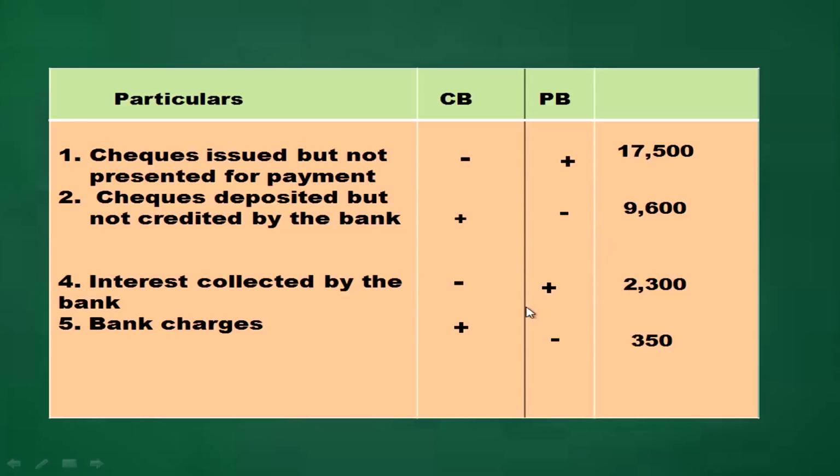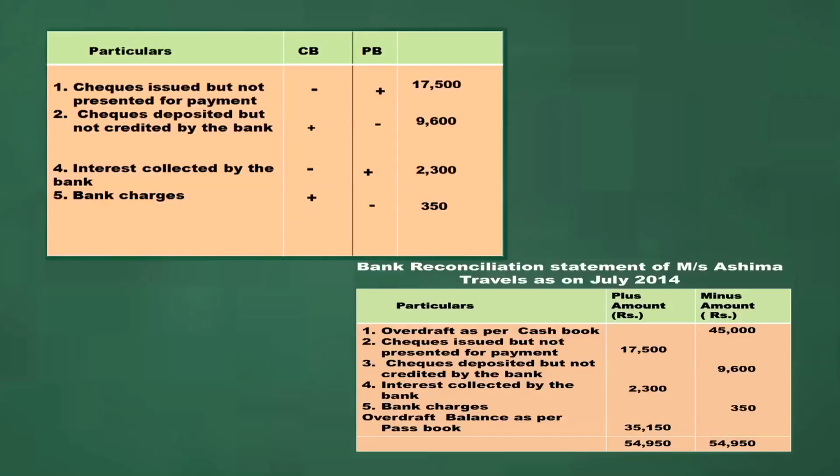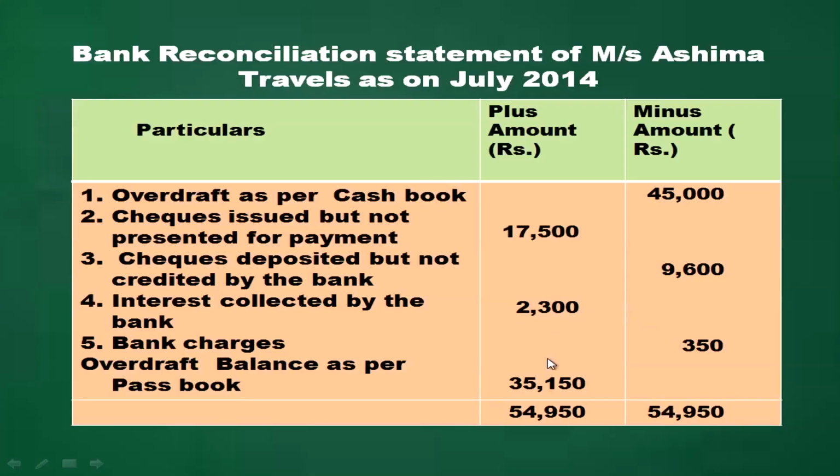Overdraft balance as per cash book. We are starting with the overdraft balance as per cash book. Then you will look into the columns of the passbook and you will record. That is plus 17,500 and plus 2,300. See, in the plus amount column you are recording those items and its explanation in the particulars column, and in the minus amount column 9,600 and 350. Find the total of both columns, plus amount column and minus amount column, and difference you will get overdraft balance as per passbook, because we are starting with the overdraft balance as per cash book and we will end with the overdraft balance as per passbook.